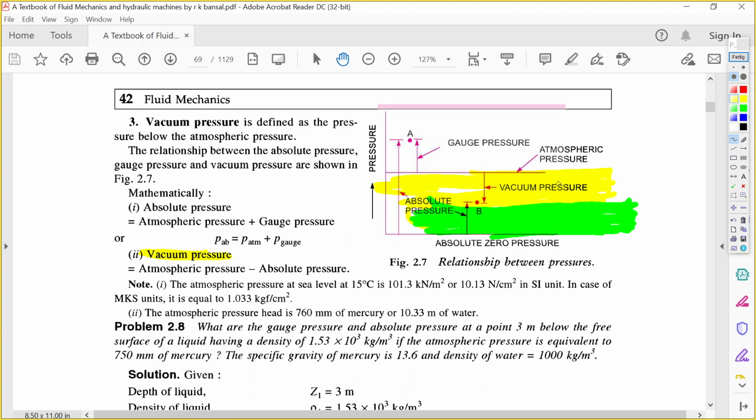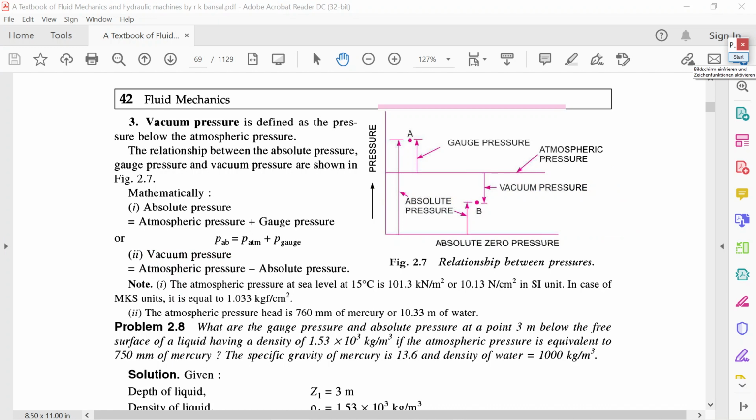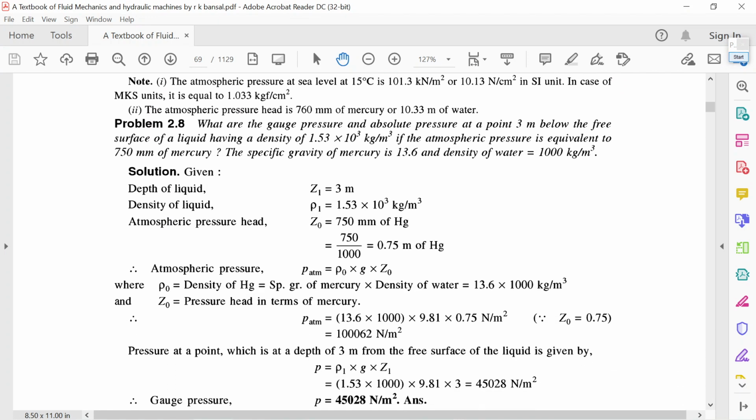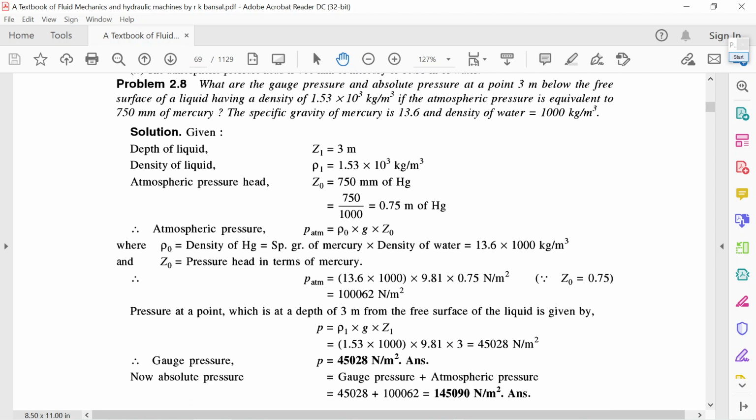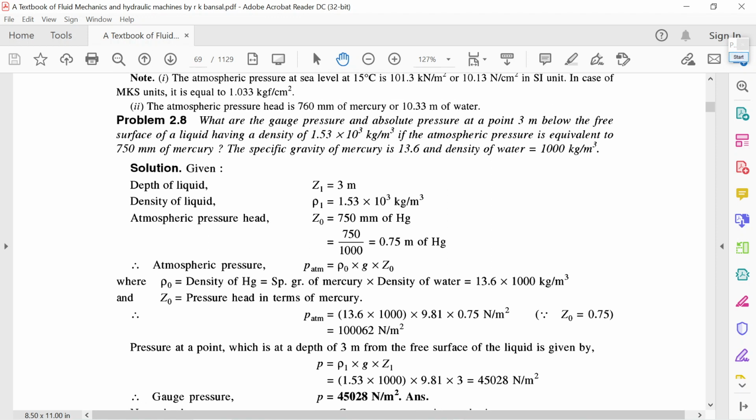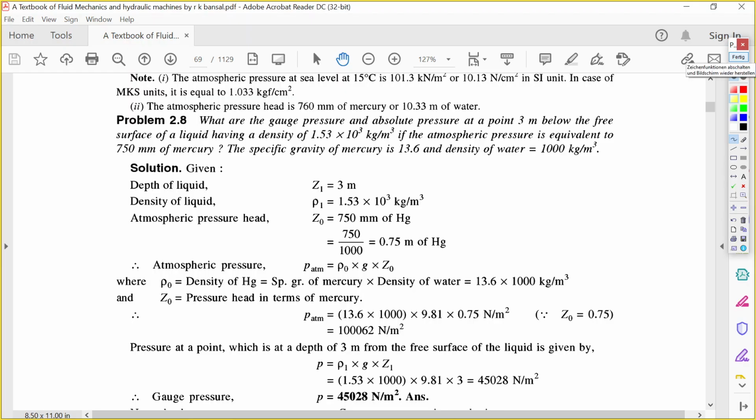Okay, let's do some important numerical. Here is one important numerical. Let's understand from this numerical. Let me highlight it. Gauge pressure is asked here, and absolute pressure. What are the gauge pressure and the absolute pressure?